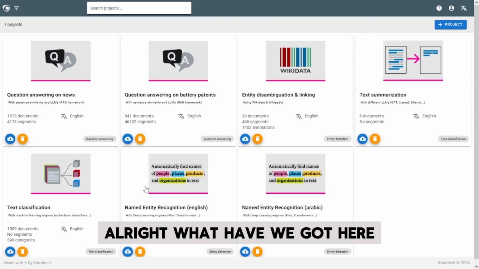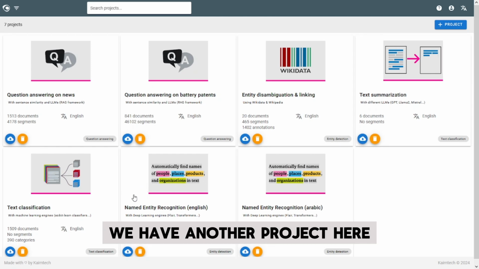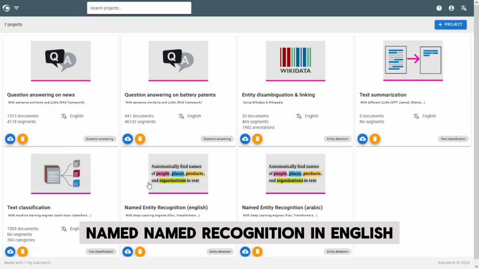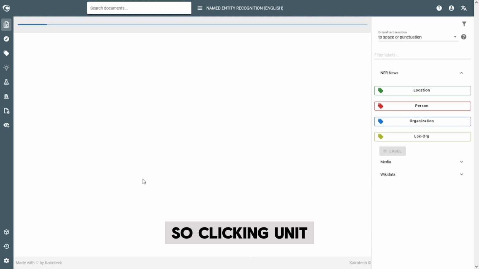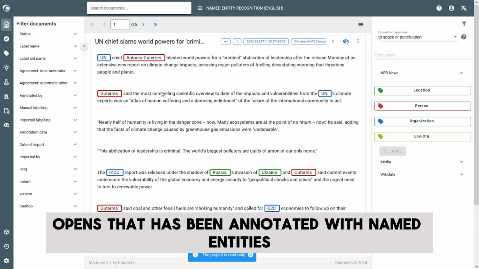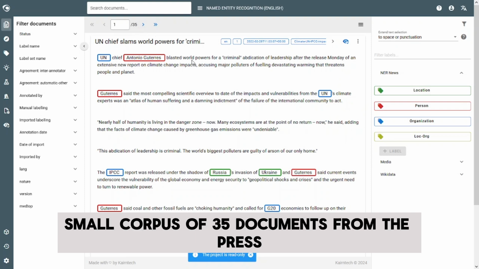All right, what have we got here? We have another project here named Entity Recognition in English. Let's take a look at what is inside here. So clicking on it, a corpus opens that has been annotated with named entities, a small corpus of 35 documents